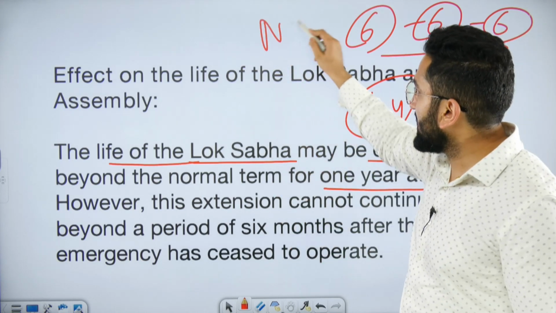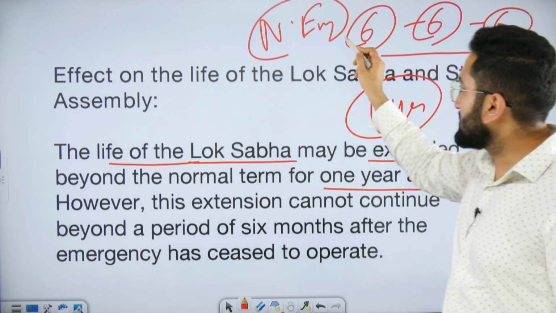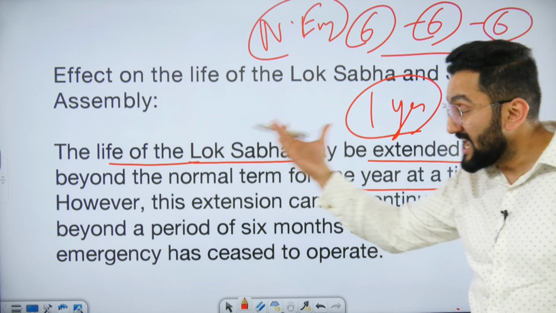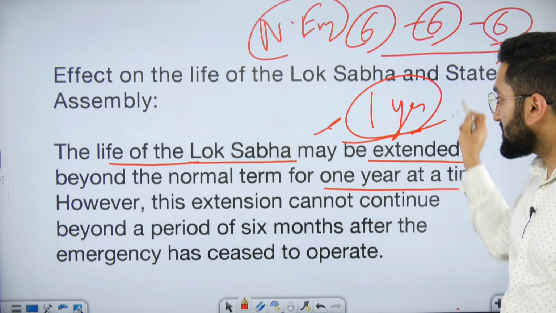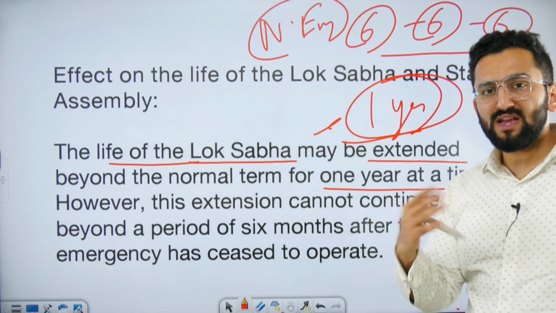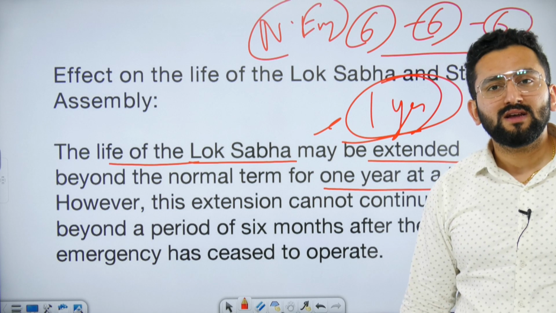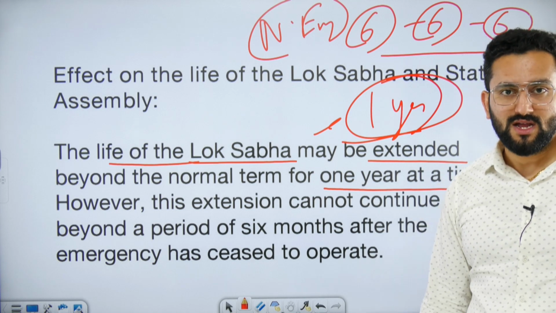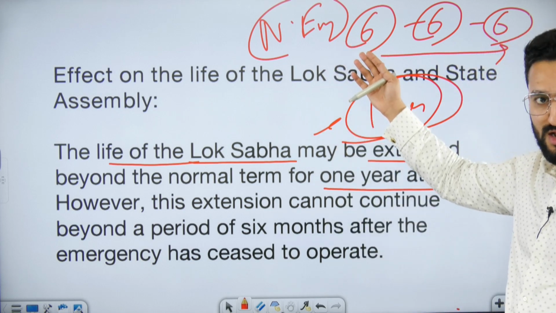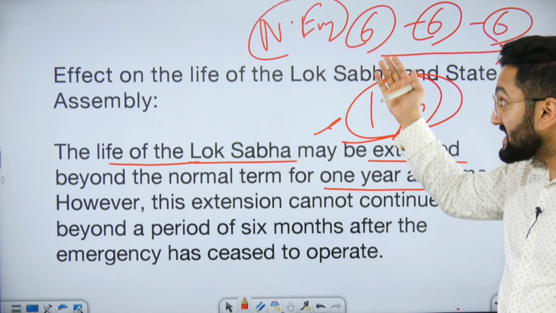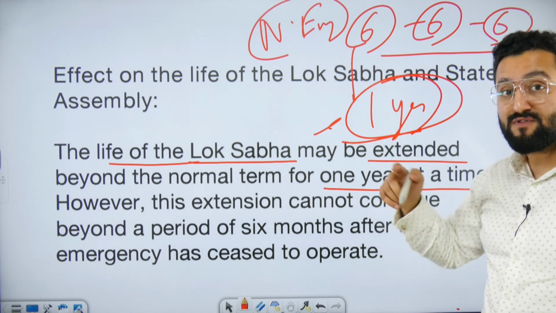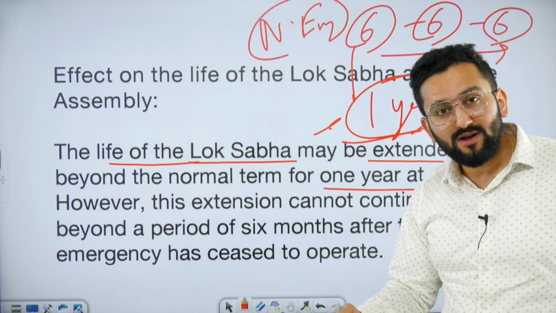When it comes to national emergency, it is being extended 6 months at a time. But when it comes to the life of Lok Sabha, it is being extended 1 year at a time. And why was this difference made by our constitutional framers? There's a simple logic to that. If you also extend this for 6 months, it would be difficult to maintain the conditionality that within 6 months you have to get it approved.